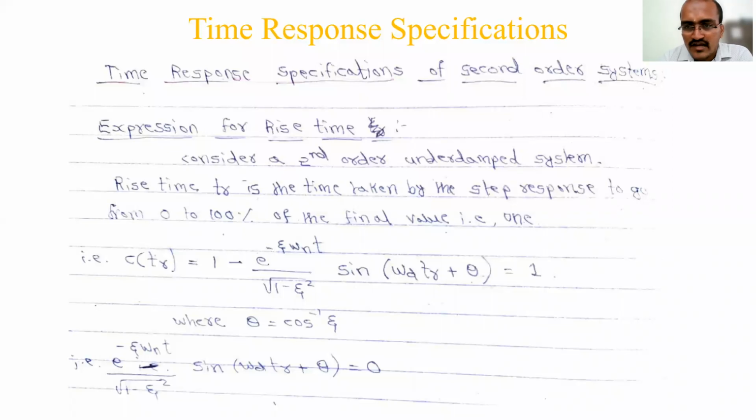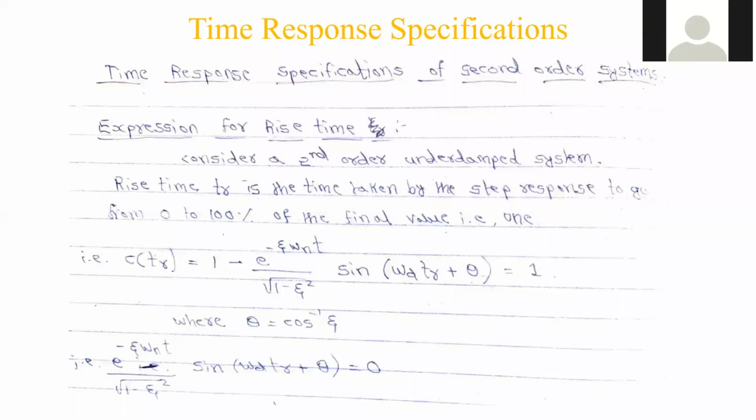Last class we showed you the second order system response for the underdamped system, which is the zeta greater than 0 and less than 1 case. And we defined the 5 to 6 specifications for a control system's time response. One is delay time, from 0 to 50% of the final value. Then we had the rise time, which is 0 to 100%, or 10 to 90% for the overdamped system case.